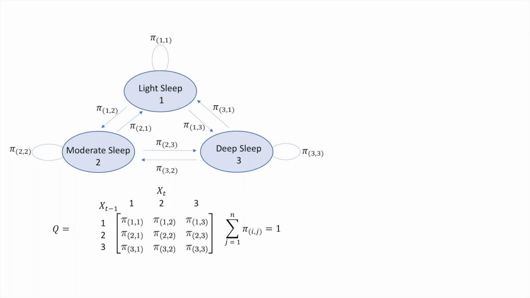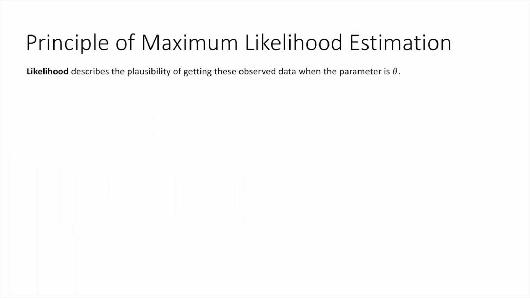One question is how to estimate these parameters. We need to introduce the principle of maximum likelihood estimation to help solve this question. Maximum likelihood estimation is a method of estimating parameters of a statistical model when observations are given. Likelihood describes the plausibility of a model parameter value given specific observed data. If the events are independent and we know the probability of xi is p(xi) knowing the distribution is theta, the likelihood of observing all the events is to multiply all the probabilities of the corresponding events.